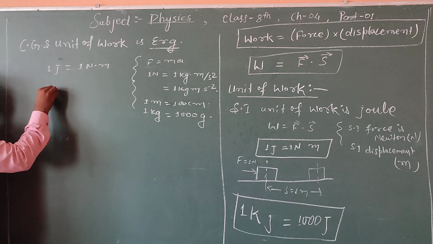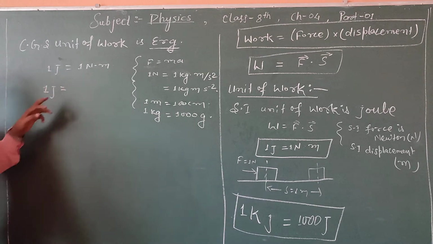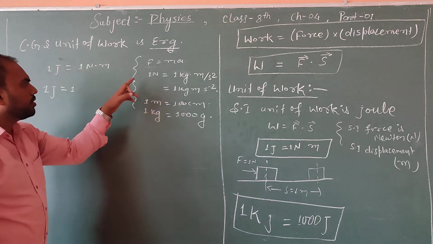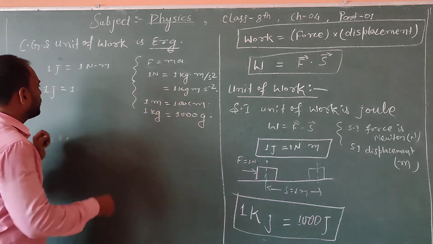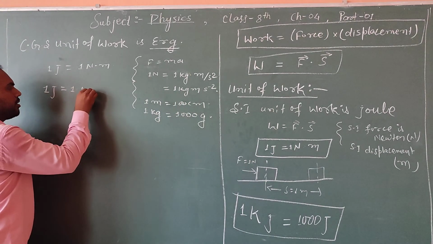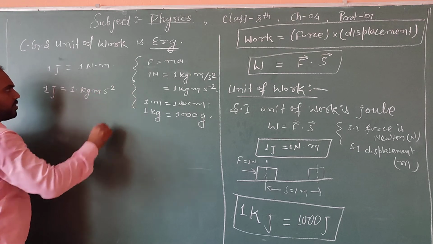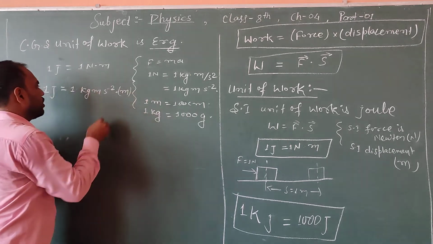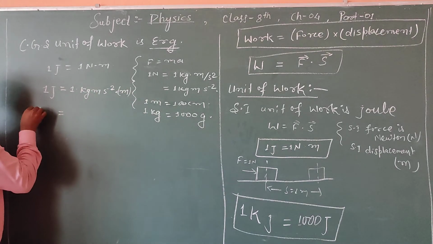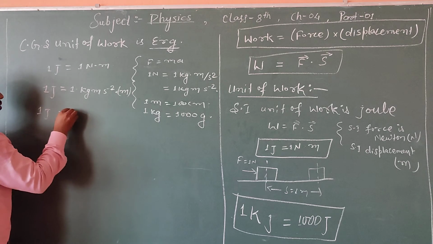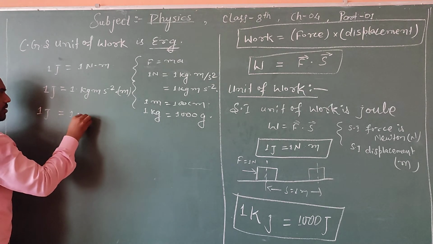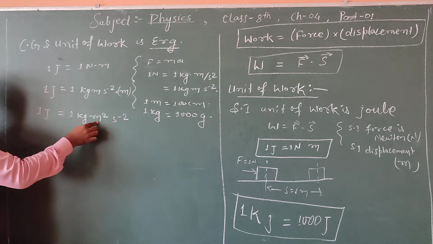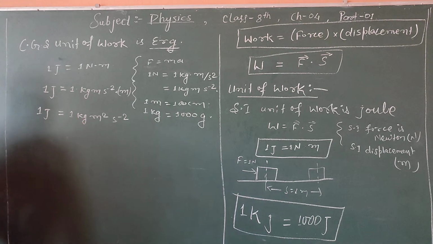So 1 joule is equal to 1 Newton meter. For Newton we can write kg meter second inverse square, and again a meter. So we can write 1 joule is equal to 1 kg meter square second inverse square. Meter and meter will combine to become meter square.